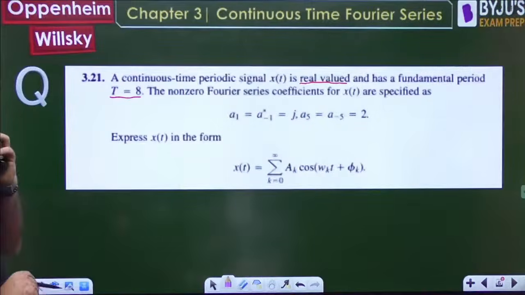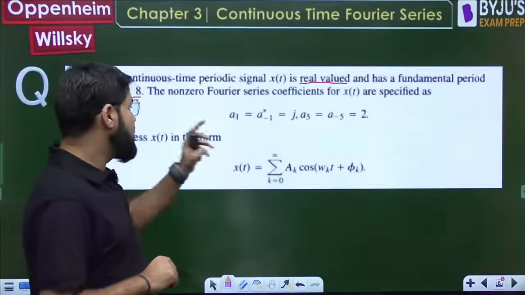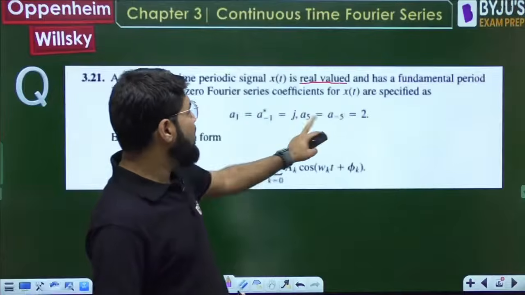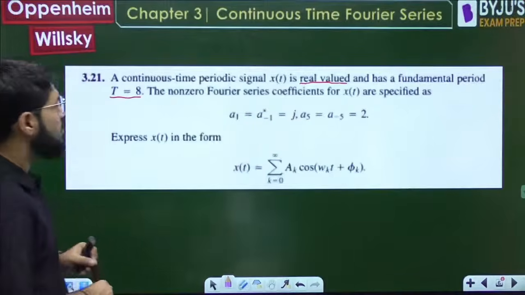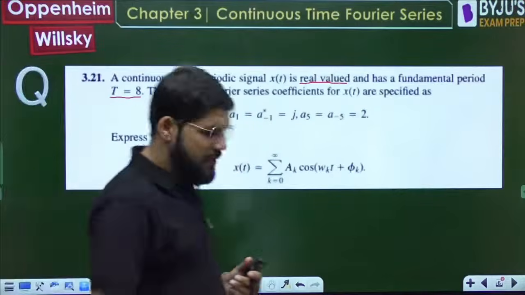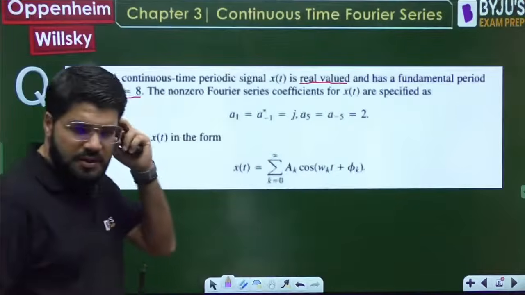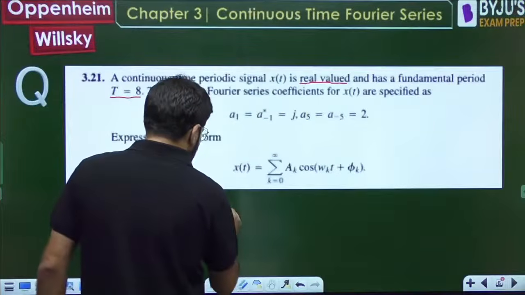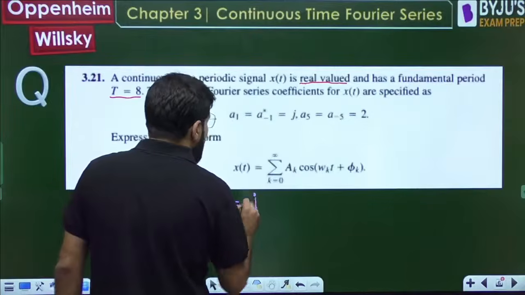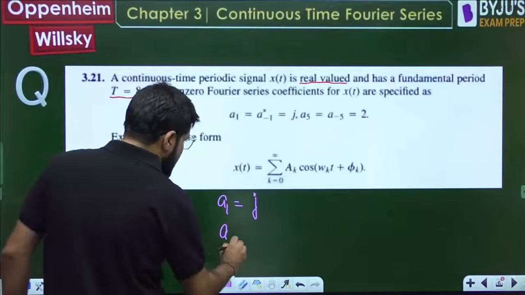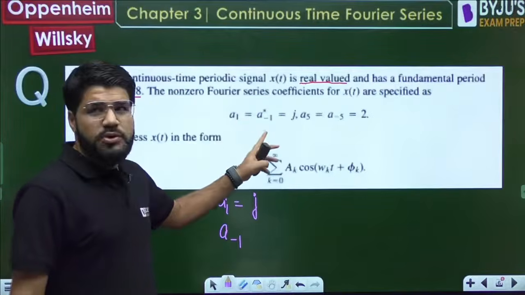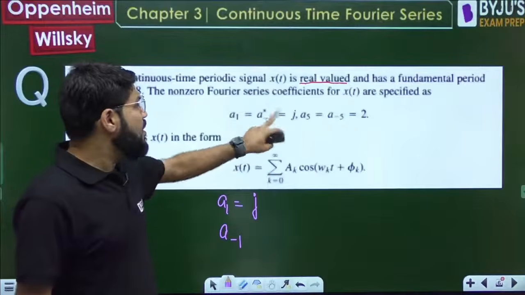Okay, so now what is given to you is a1 is equal to a minus 1 star, that is equal to j, and a5 equal to a minus 5 is equal to 2. Okay, so let us come here. From this information, I have a1 is equal to j. Then what is a minus 1? These two are related by conjugate symmetry.